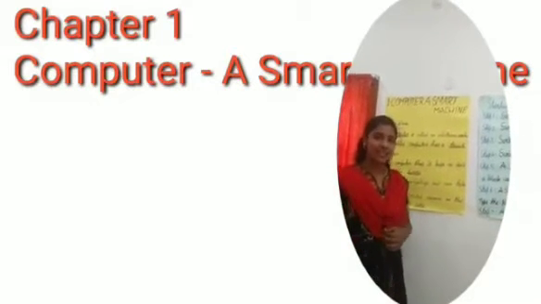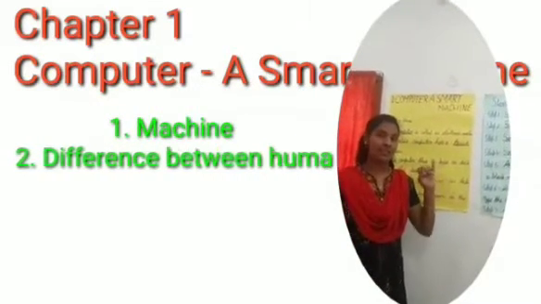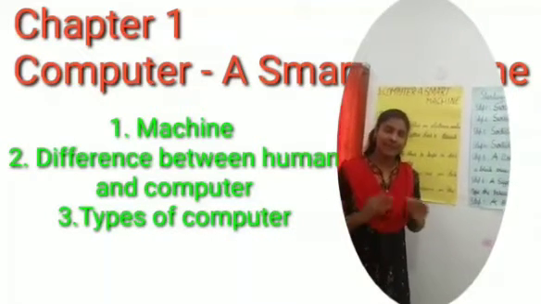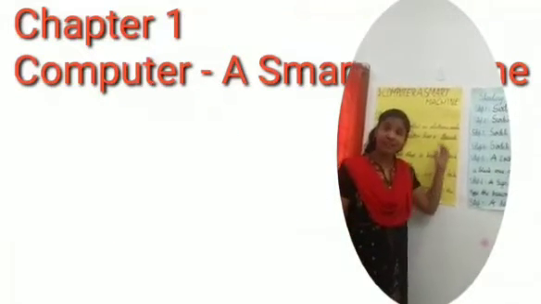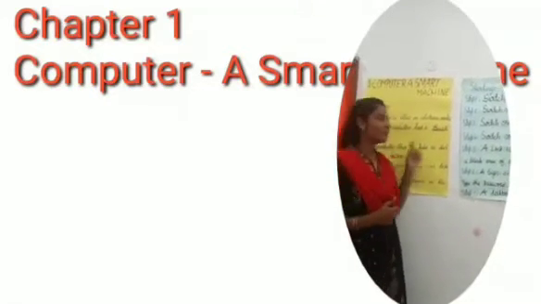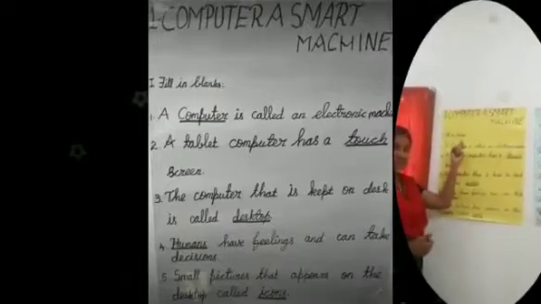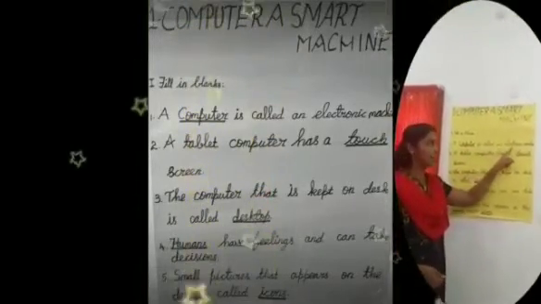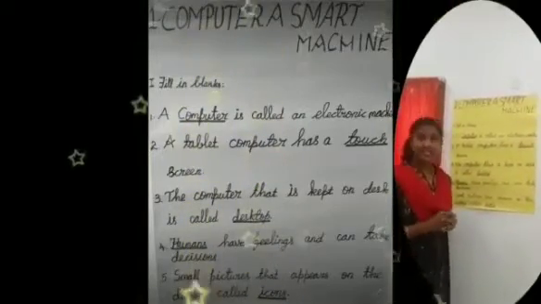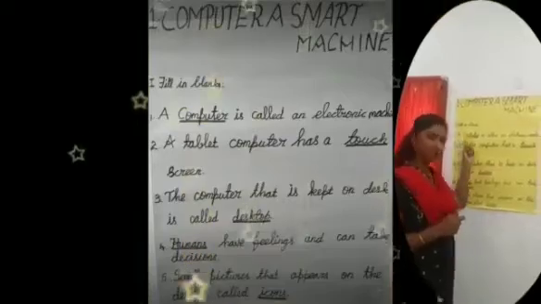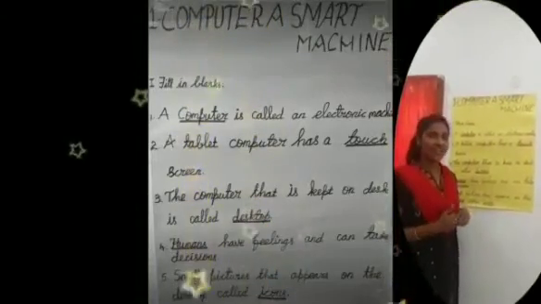Last week we have seen what is a machine, what are the differences between humans and computers, and what are the types of computers. Today we are going to revise our first lesson, fill in the blanks. Let's see. First, a dash is called an electronic machine. Yes, a computer is called an electronic machine.